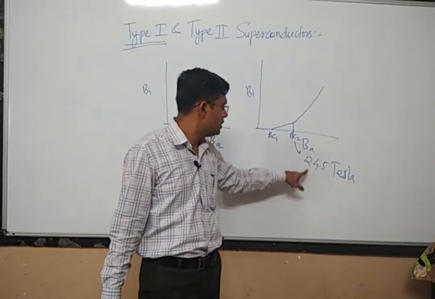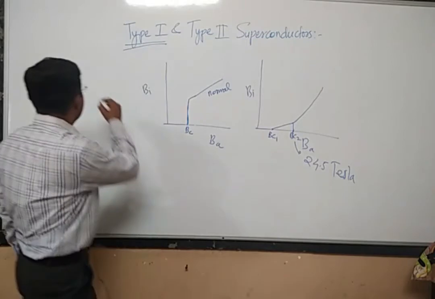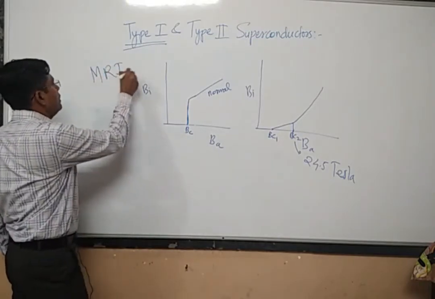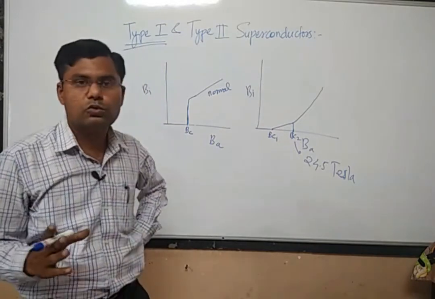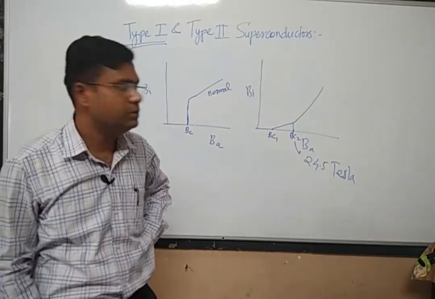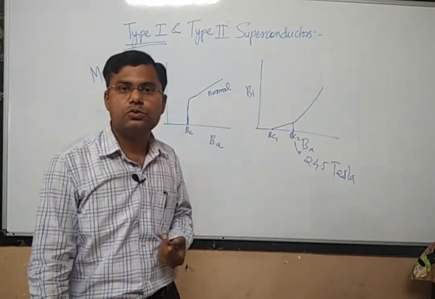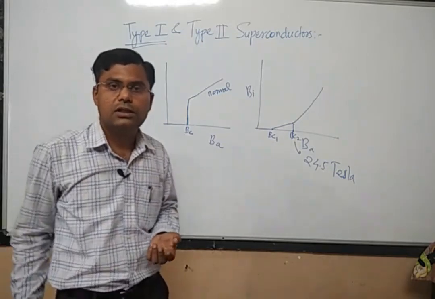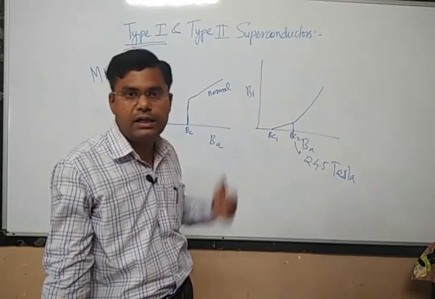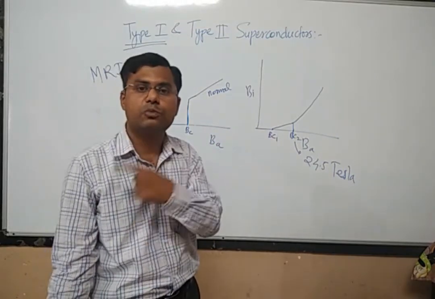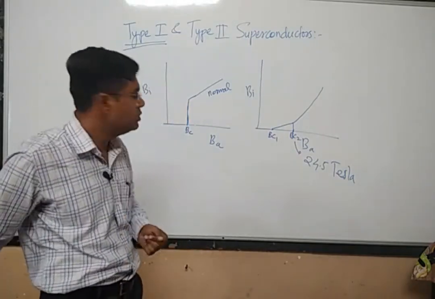Now where is such a huge magnetic field used? If you see the device known as MRI, magnetic resonance imaging, most medical fields, if you go to a very big, rich hospital, you will have this device. This device is used to image the organs of the human body, you know that. And this device works on the principle of superconductors, meaning in this device there is a superconductor made with the help of ceramic materials. The name is given in the notes, right?